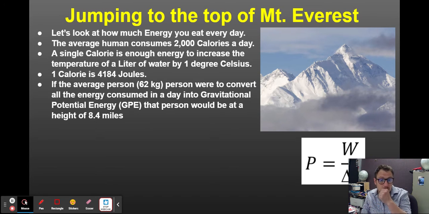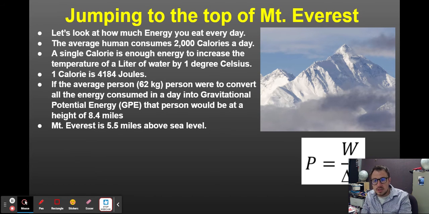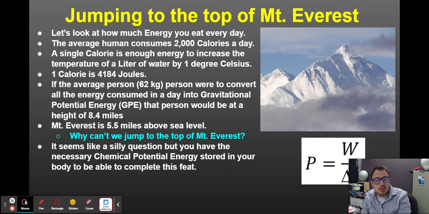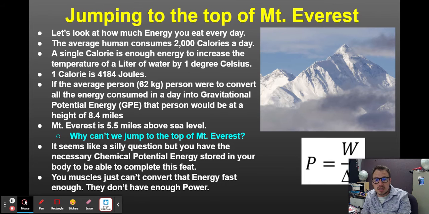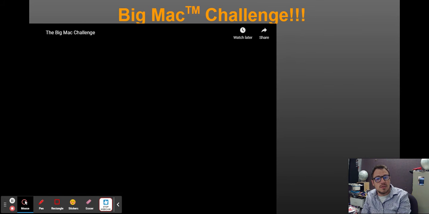That's you, gravitational potential energy. Now, Mount Everest is 5.5 miles above sea level. Now, why can't we jump to the top of Mount Everest? Well, it does seem like a silly question, but you do have the necessary chemical potential energy in your body to complete that feat, but your muscles just can't convert energy fast enough. They don't have enough power.